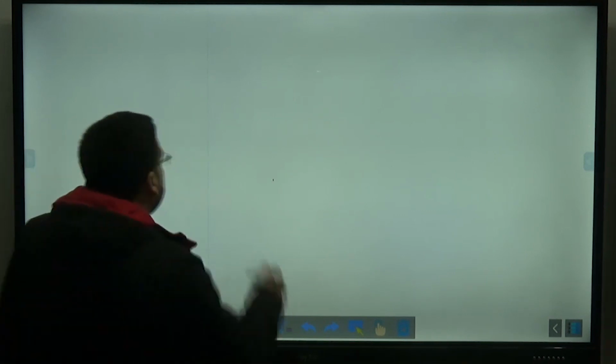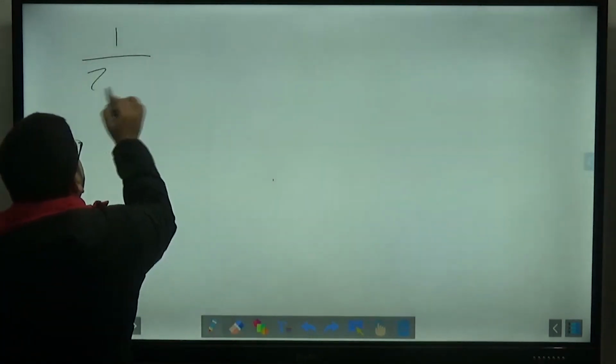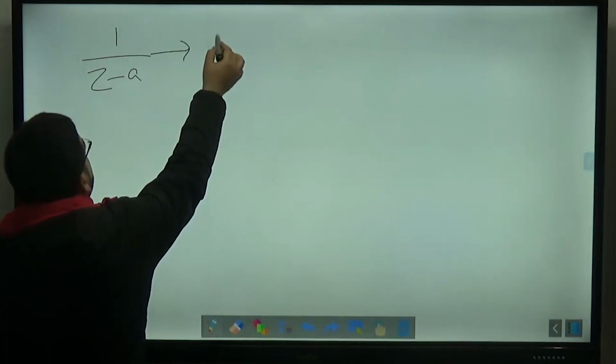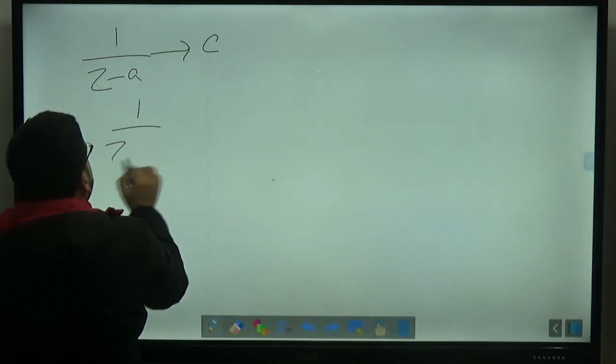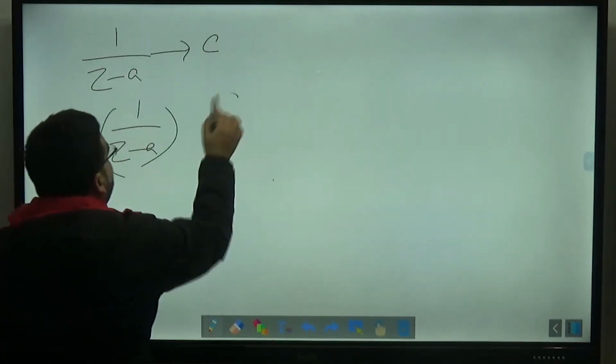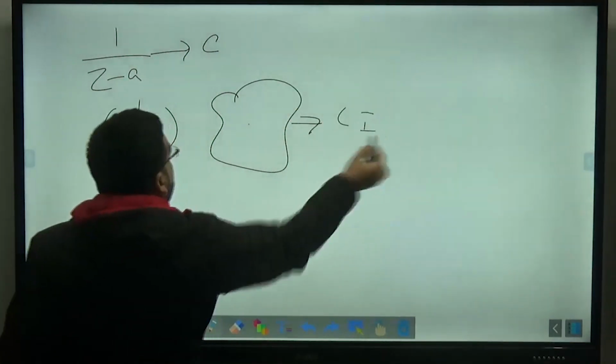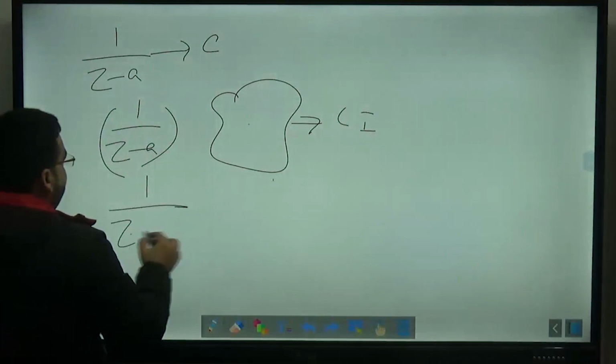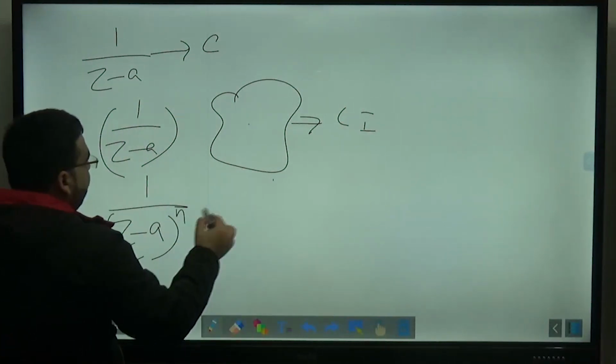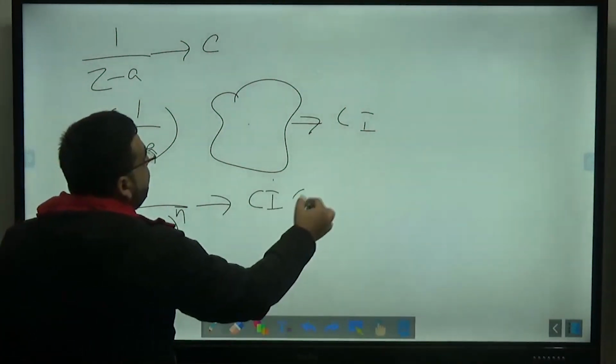Then we discussed the residue theorem. Why do we use the residue theorem? Now, we know that if it is 1 upon z minus a, and this point a is lying inside, you can apply the Cauchy integral formula. If it is 1 upon z minus a raised to the power n, we can apply the Cauchy integral general formula.